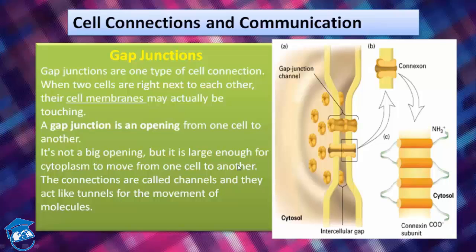When two cells are right next to each other, their cell membranes may actually be touching. The gap junction is an opening from one cell to another. It is not a big opening, but it is large enough for cytoplasm to move from one cell to another cell. The connections are called channels. See, this is known as gap junction channel, and they act like tunnels for the movement of molecules. This is the zoom view of the connection. Gap junctions are also known as connexons, students, so don't get confused. So this was one type of cell connection.